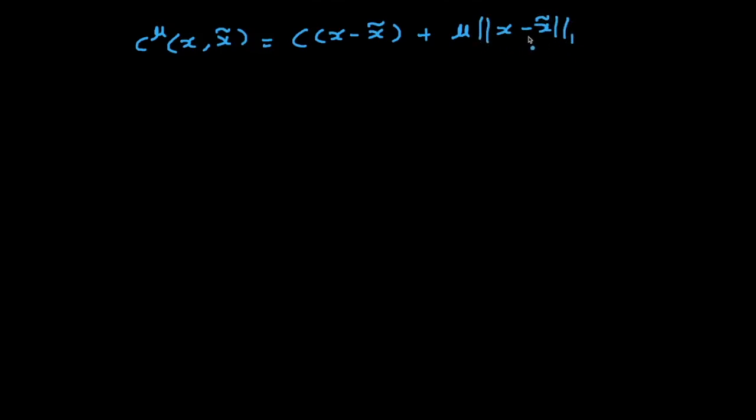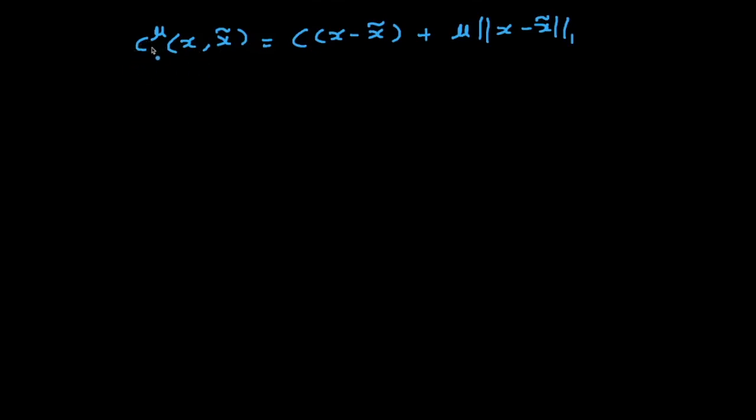It's called geometric scaling. The idea is that we will define another objective, which is C mu of x, x tilde, right? So x tilde is the solution we want to improve on, and this goes like C times x minus x tilde, which is how much I am improving over x tilde in objective, plus mu times the 1-norm of x minus x tilde. So it's basically how many bits I am changing in my solution, right? This is the new objective, the one we'll give to our augmentation algorithm.